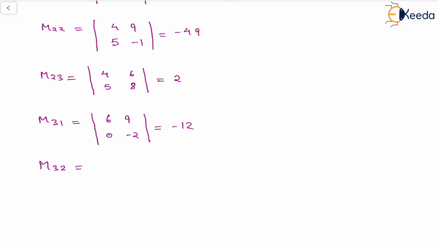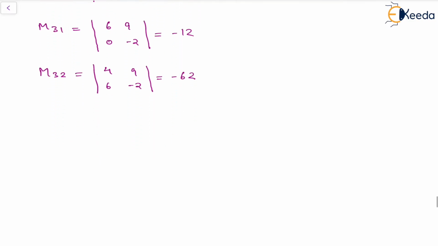M32 will be 4, 9, 6, minus 2. So this is minus 8 minus 54 equal to minus 62. M33 will be 4, 6, 6, 0. That is 4 times 0 minus 6 times 6 equal to minus 36.